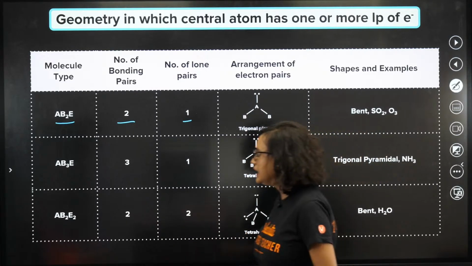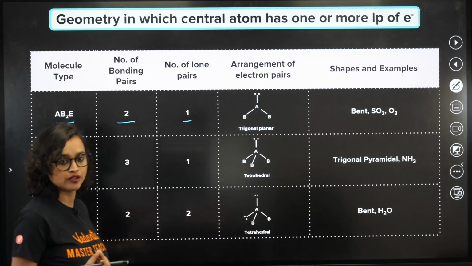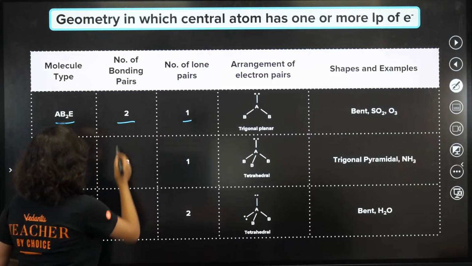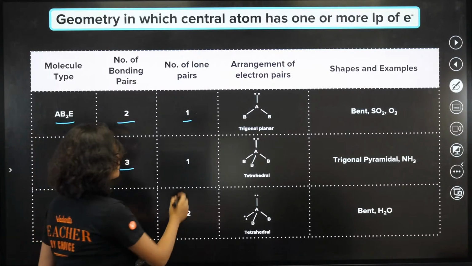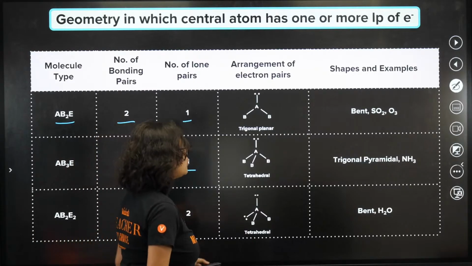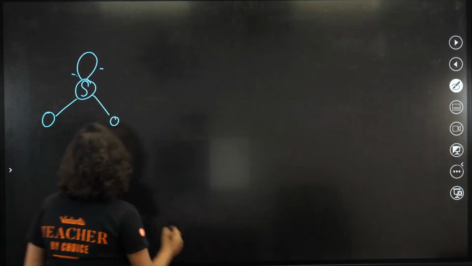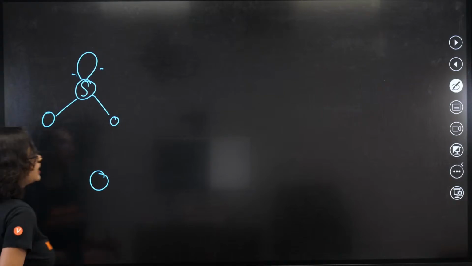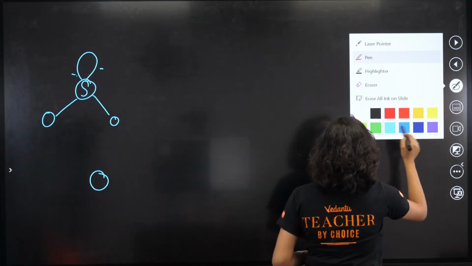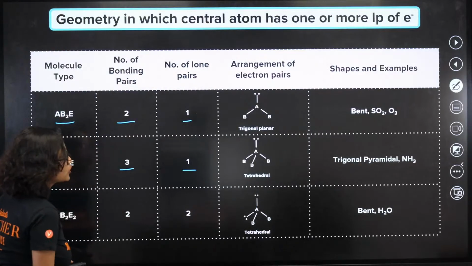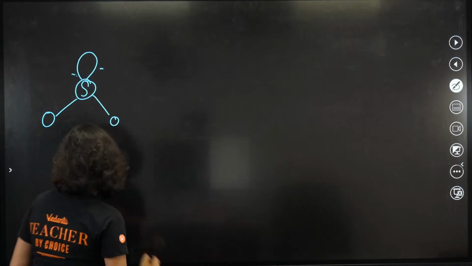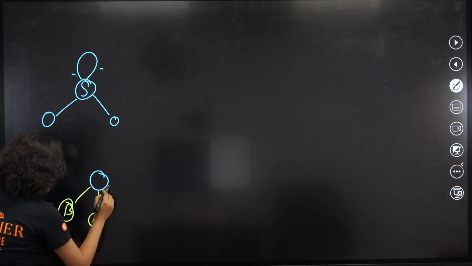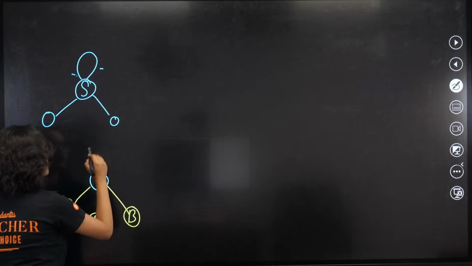Now, if the molecule type is AB3E, okay? Then the number of bonding pairs is 3 bond pairs and there is 1 lone pair. Once again the same thing we will do, guys. This is our central metal atom, and let's draw the other ones also. Let me change the color and draw it, okay? We have AB3, so we have B, and there is 1 lone pair, okay?